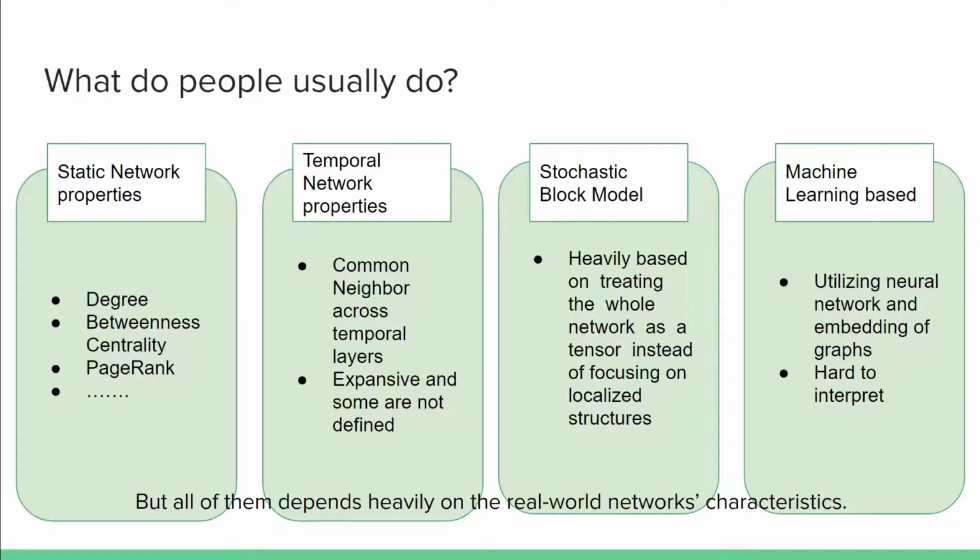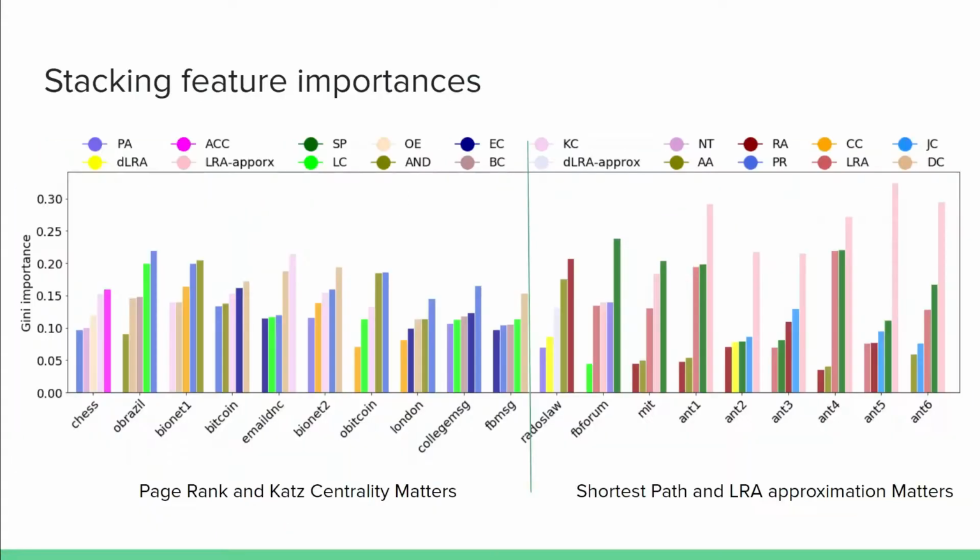Last but not least, we have the machine learning-based methods, which usually apply graph embedding methods such as GNN, GCN, along with other advanced embedding methods to generate features and train upon. These have great performance, but usually lack interpretability. Note that the performance of all these methods mentioned here actually relies heavily on the structure of the data itself. We'll show you why shortly in the next few slides.